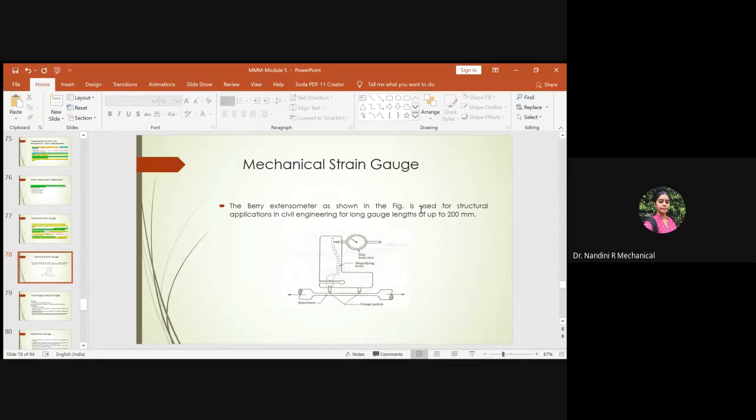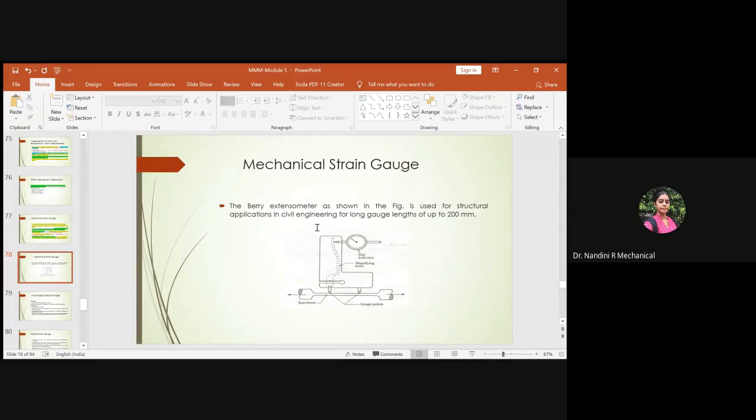In the Berry extensometer, it is mainly used for structural applications in civil engineering, for long gauge lengths up to 200 mm. So you can use it for a gauge length of up to 200 mm, not more than that. The main application is in the area of civil engineering for structural applications.